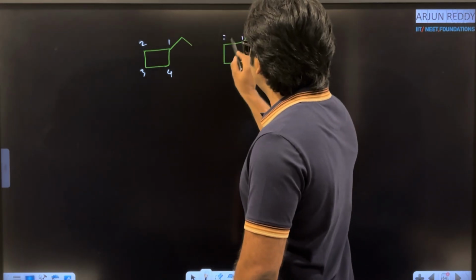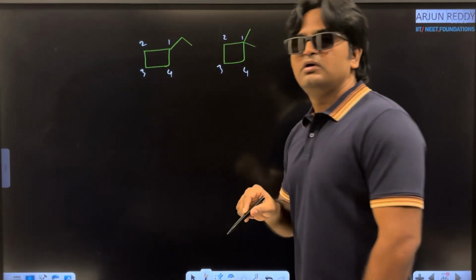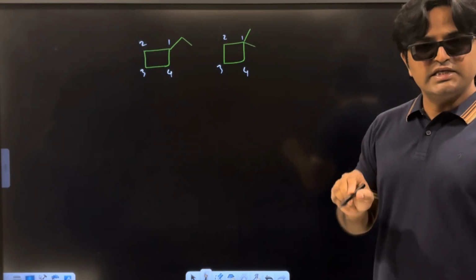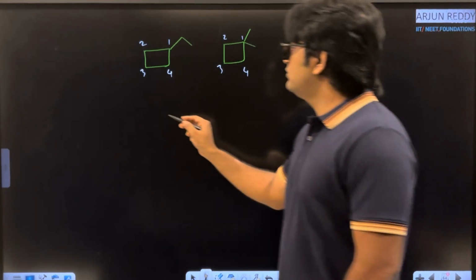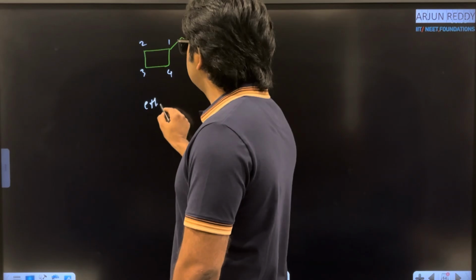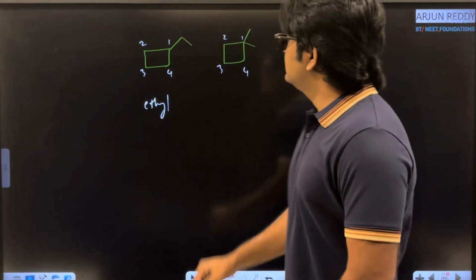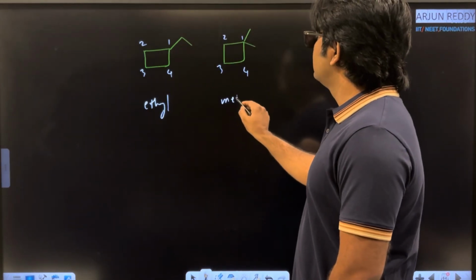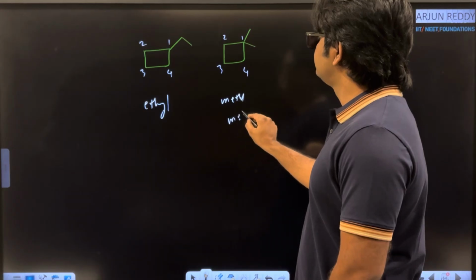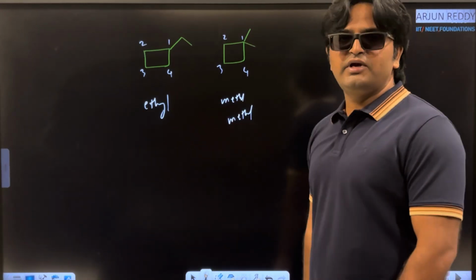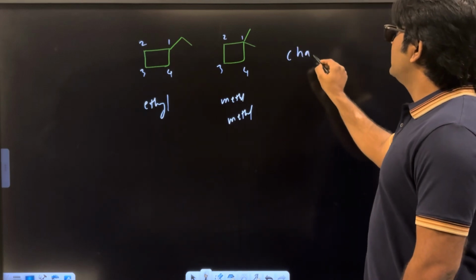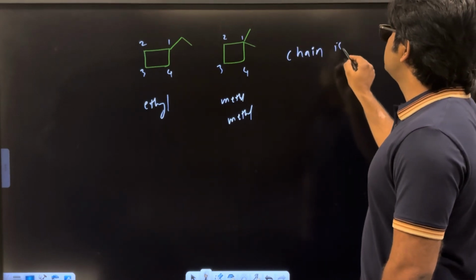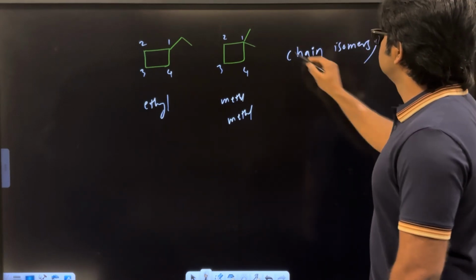Here also same thing, 1, 2, 3, 4. Parent chain same or different? Yes, parent chain is same. But where we observe the difference? In first molecule, what is the side chain? Side chain is ethyl. In the second one, what is the side chain? Methyl, methyl. Same or different? They are different. So once side chain is different, then also we can classify them into chain isomers.